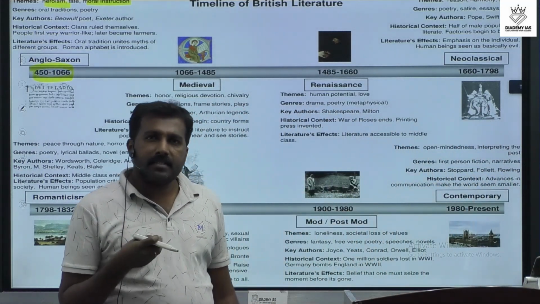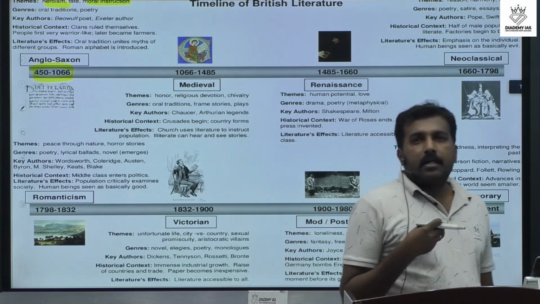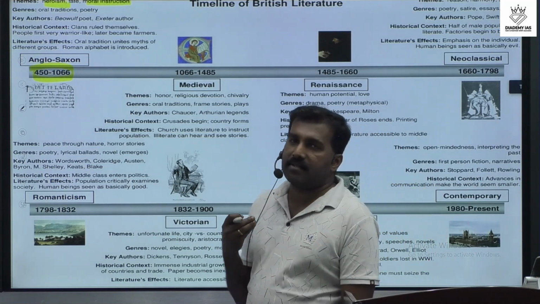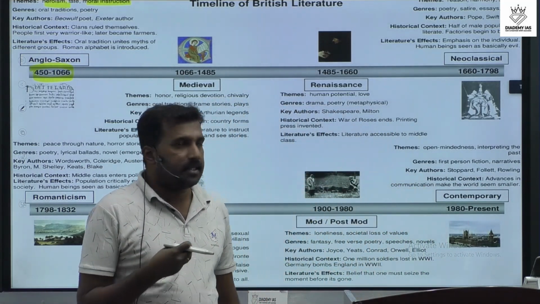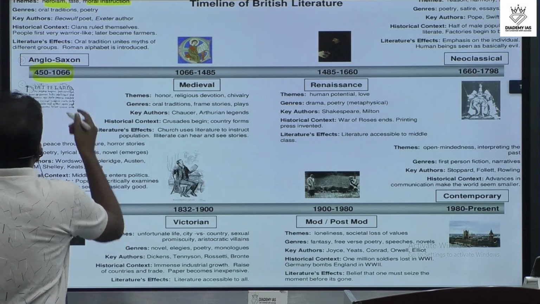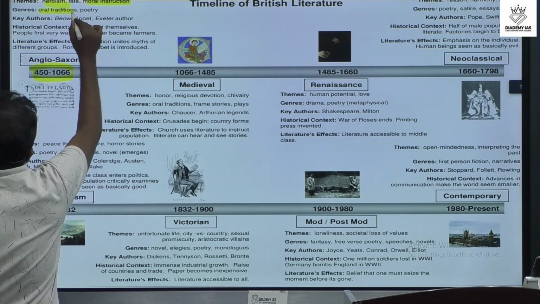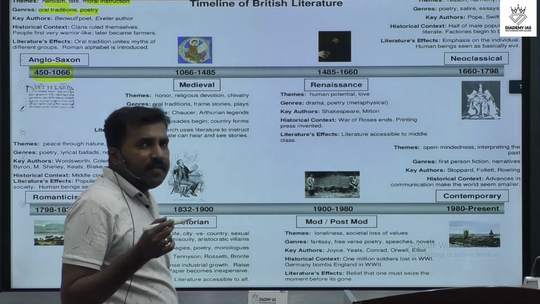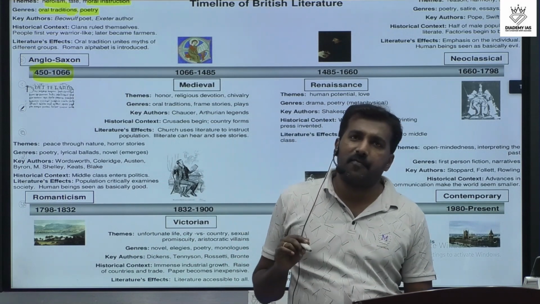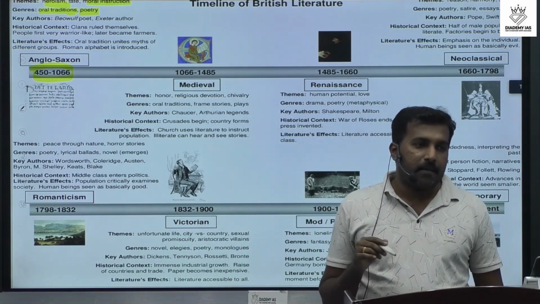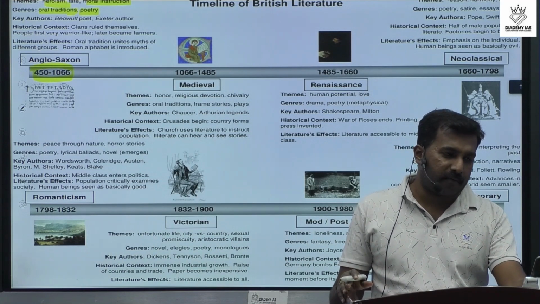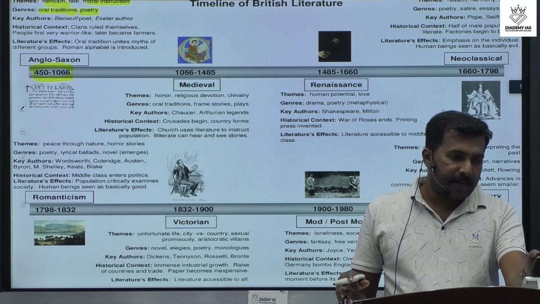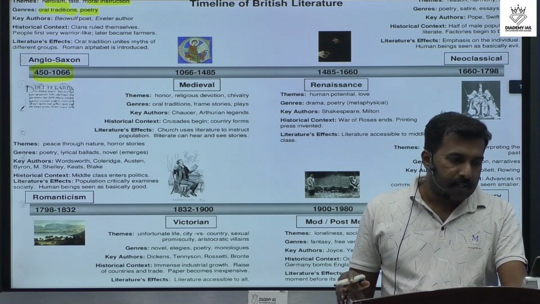And we already said that in the Anglo-Saxon time, there were different types of adventure. That means mainly the Anglo-Saxon literature focused on adventure. So that's an important point. And mainly the literary works were on oral traditions and mainly poetry. Actually we know that poetry was the first form of literary work started in the history of English literature.